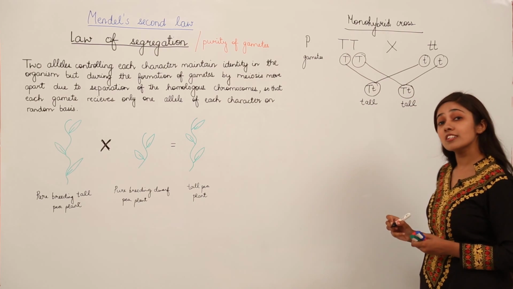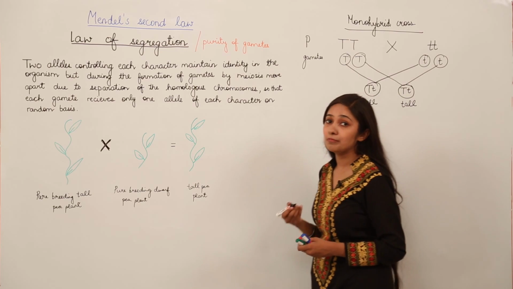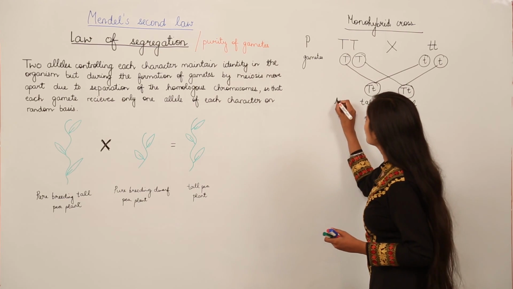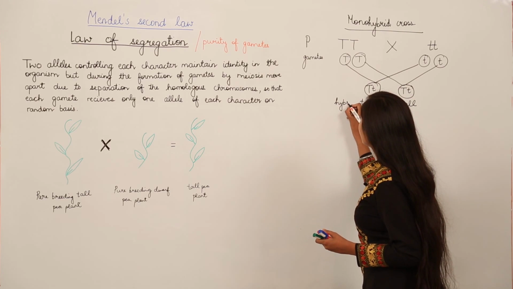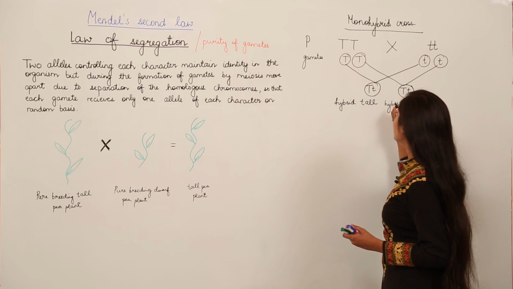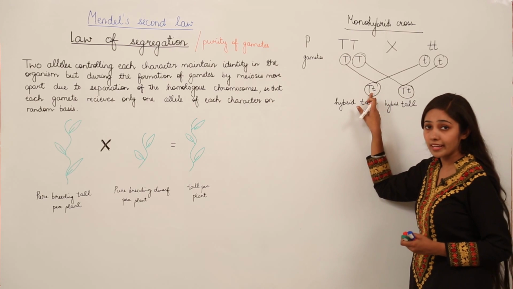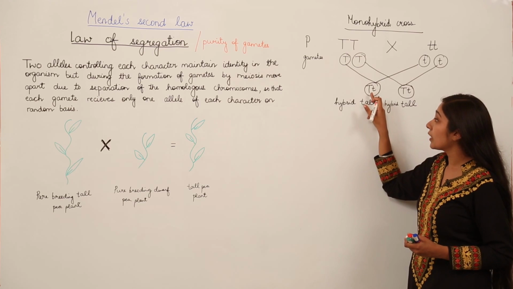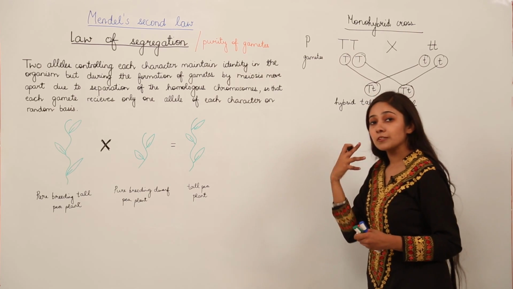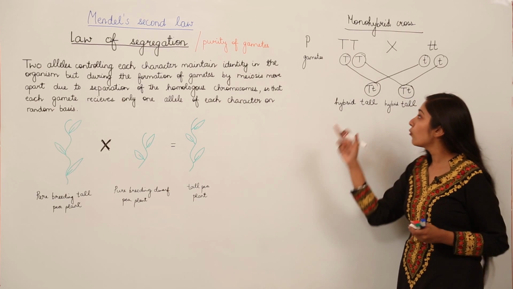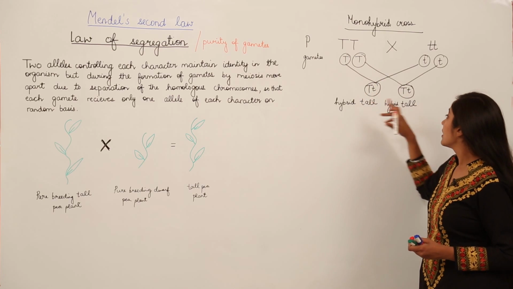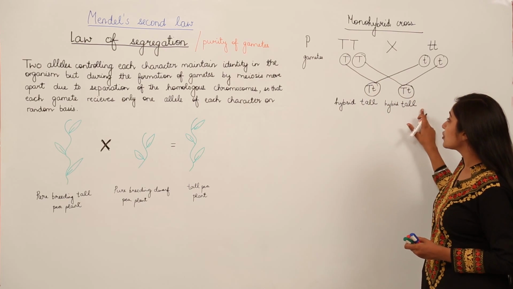But we cannot say that these are pure tall pea plants. Why are these not pure tall pea plants? Because they are going to be hybrid tall. They are hybrid tall pea plants. Why? Because now, as you see, they are not homozygous. These are not the same alleles. One is dominant and the other is recessive. But the recessive was not able to express itself because it is recessive. Only the dominant is going to express when the dominant characteristic trait is present. So here also it is a hybrid tall pea plant.